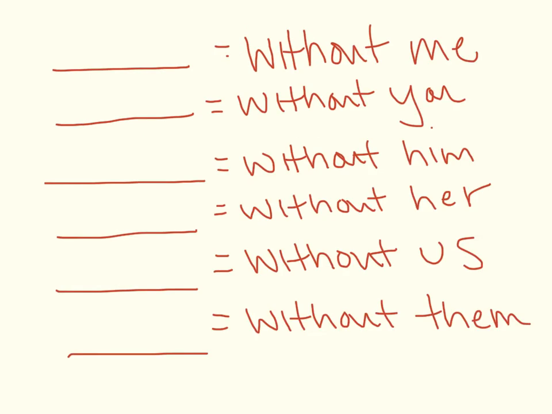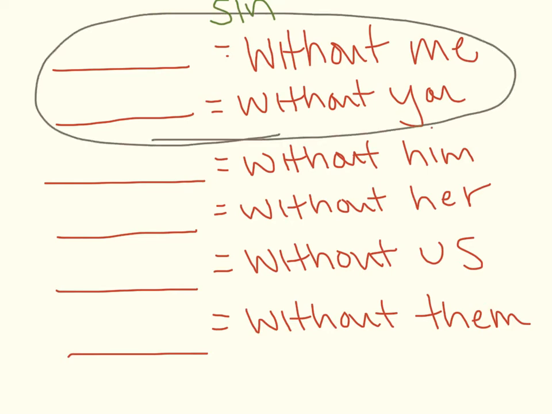Okay, here we see the examples at the bottom. We're starting in the without column, so the sin column. Let's go ahead and write in the Spanish. Without me and without you are only kind of weird ones, so let's circle those. Without me is simply going to be sin mí. Acento sobre la i. Without you, sin ti.